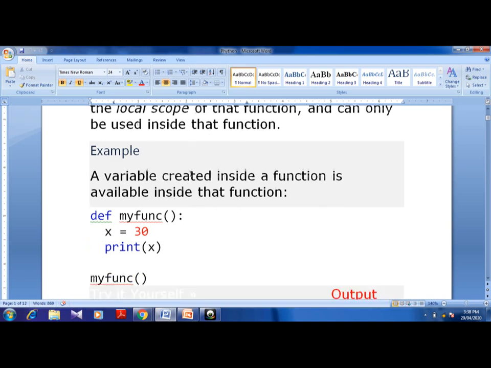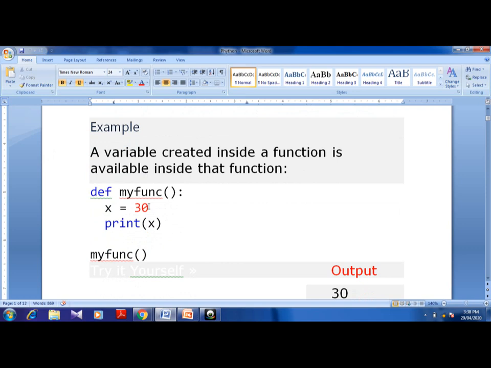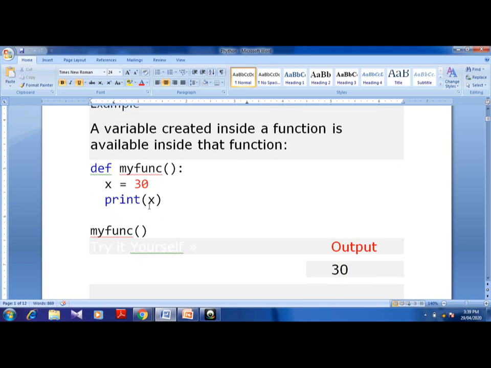Now with the help of an example it will be clear. We are creating one function, def my function, in which I have given a variable x the value 30, and I am telling it to print x. Now this is the function which is created. Inside that I have created x as a variable and I am telling it to print x. So whenever I am calling my function, it is going to give you the output 30. That is clear, because this is a function inside which we have created the variable. Now x is equal to 30, and this is local to that particular function. So the local variable is clear.